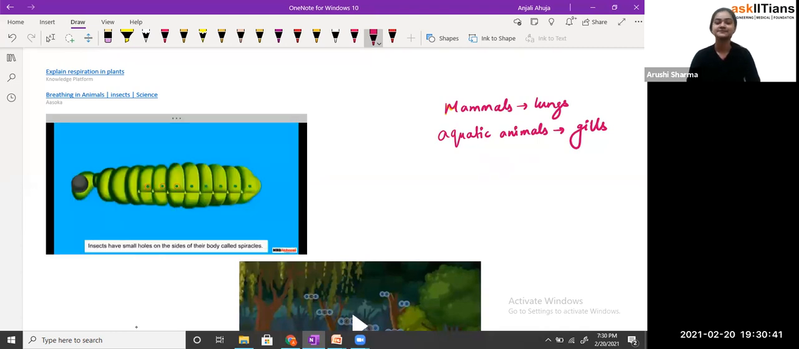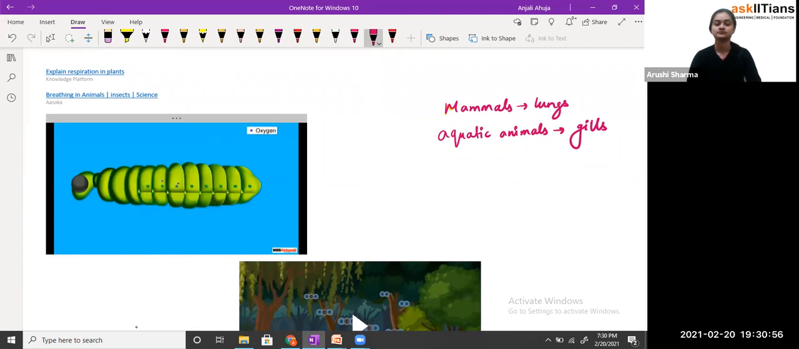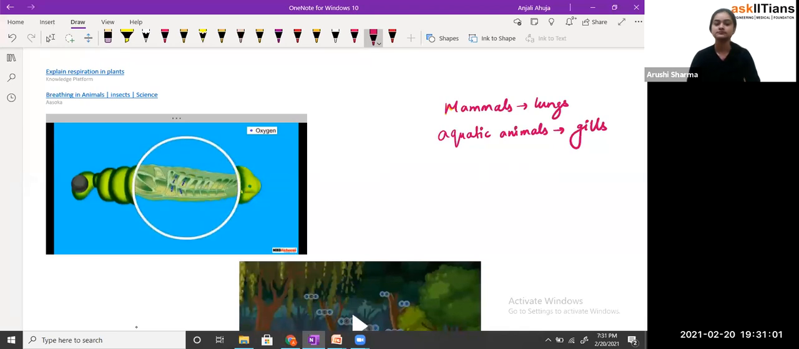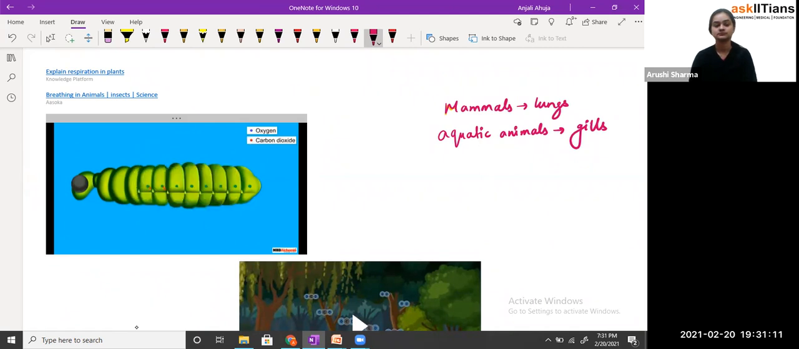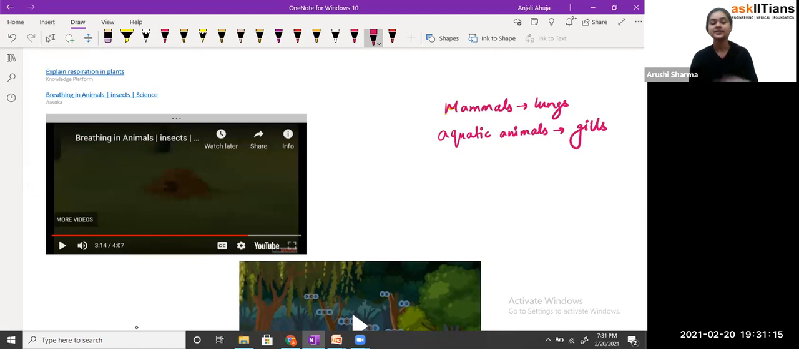Insects have small holes on the sides of their body called spiracles. These spiracles are connected to a network of air tubes that reach to all the parts of their body. Air enters inside an insect's body through the spiracles and reaches to all parts of the body with the help of this network. Different body parts take in this oxygen and release carbon dioxide that moves out of the body through the same path. So students, now the insects.